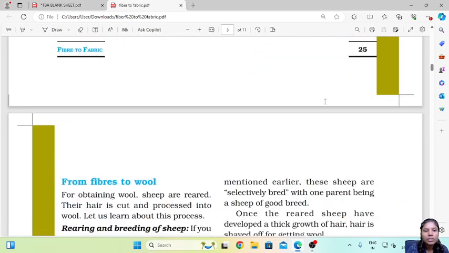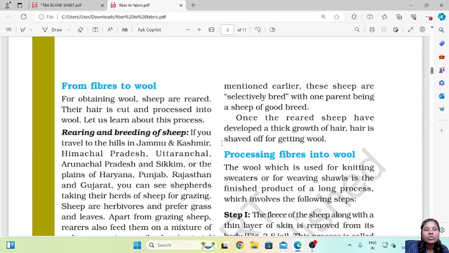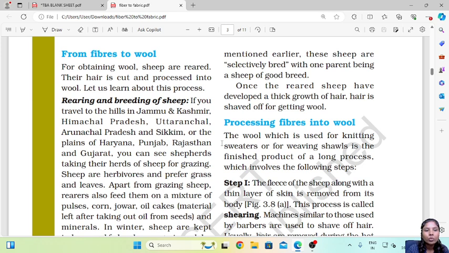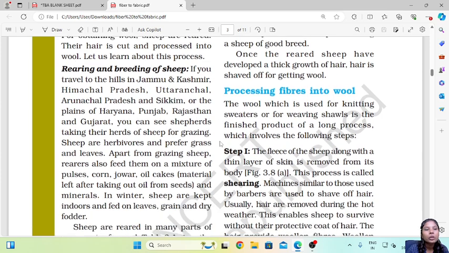Okay, so now let's go ahead from fibers to wool. Now we know from where we are obtaining the wool. Now how does it get converted to the actual wool that we receive? So for obtaining wool, sheep are reared. Their hair is cut and processed into wool. Let us learn about this process.